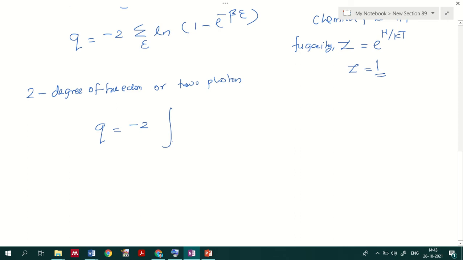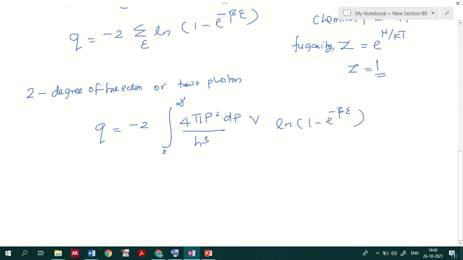So the integral will be replaced with 4 pi p square dp divided by h cube, times V, integral from 0 to infinity, of ln(1 minus e raised to minus beta epsilon). So this is how the representation goes.